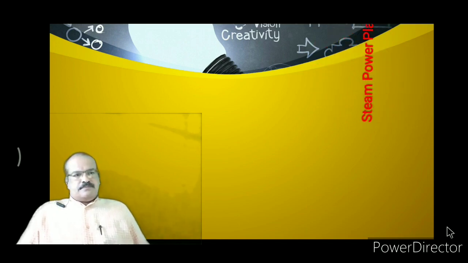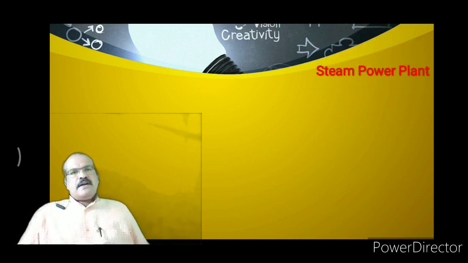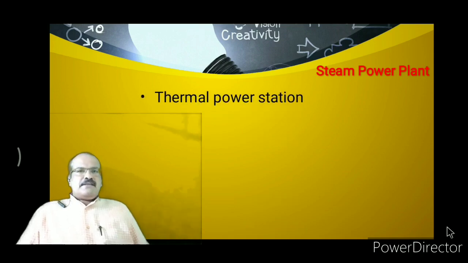So students, first we will discuss what is meant by steam power plant. So what is a power plant? A power plant is nothing but the structure in which the power is generated, means electrical energy is generated with the help of conventional or non-conventional energy sources.